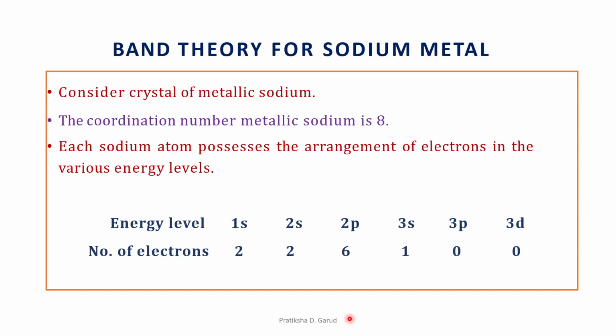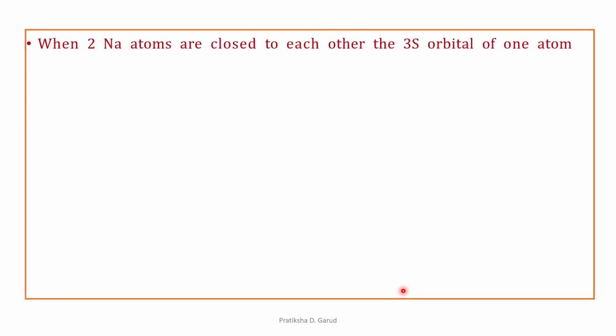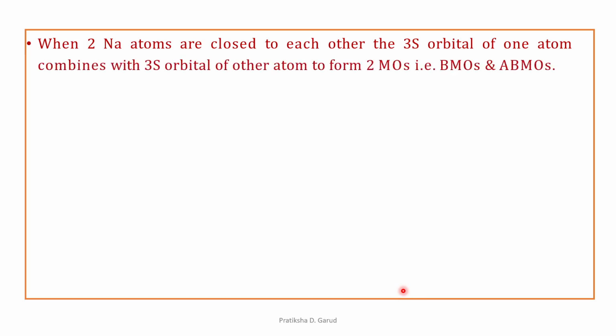Or we can say that the electronic configuration for sodium, which has atomic number 11, is 1s2, 2s2, 2p6, 3s1. That means it has one electron in the 3s orbital. This 3s orbital has only a single electron. So based upon this, when two sodium atoms are close to each other, the 3s orbital of one atom, which has a single electron, overlaps or combines with the 3s orbital of the other atom. As there are two atomic orbitals, this gives the formation of two molecular orbitals according to the LCAO principle.